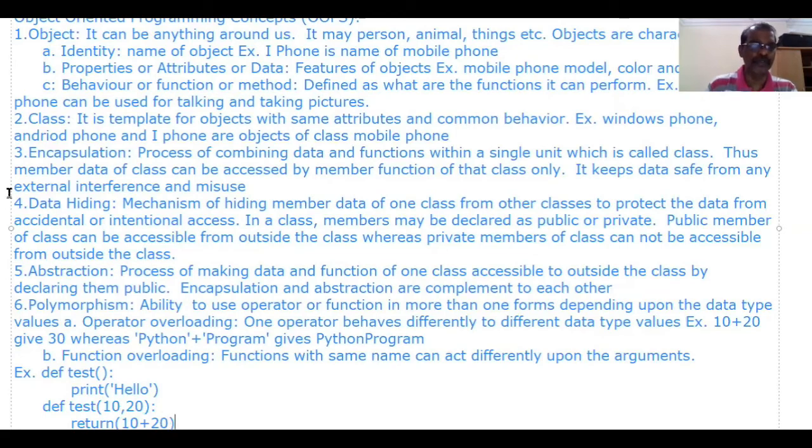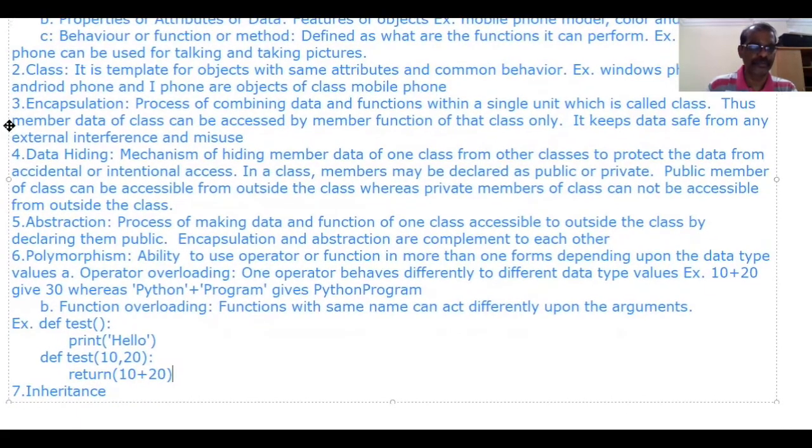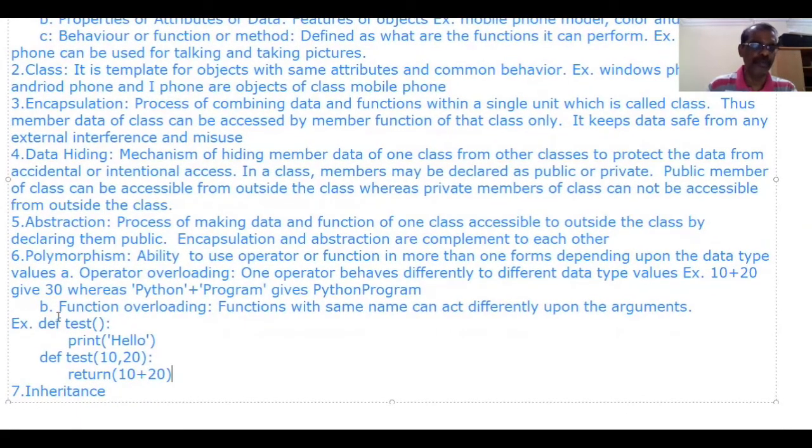So it is possible. Our class or program can contain more than one function with the same name. Here also test, here also test. Here there is no parameter, here we have two parameters. Instead of values, I can put parameters a and b, and return a plus b.